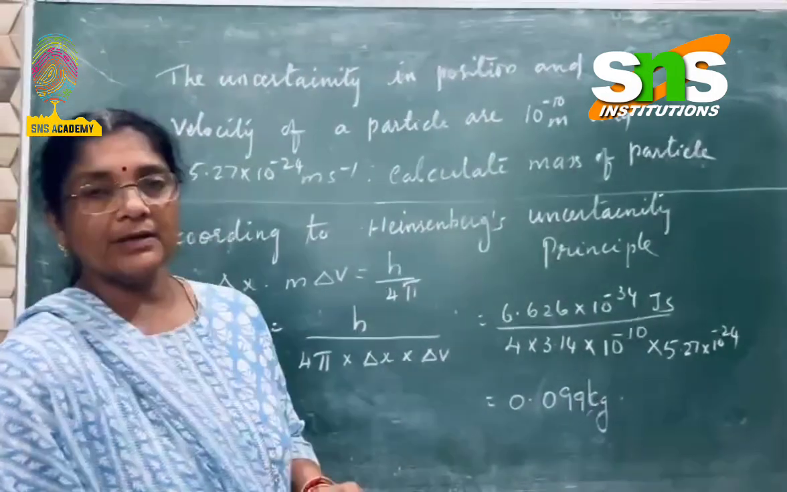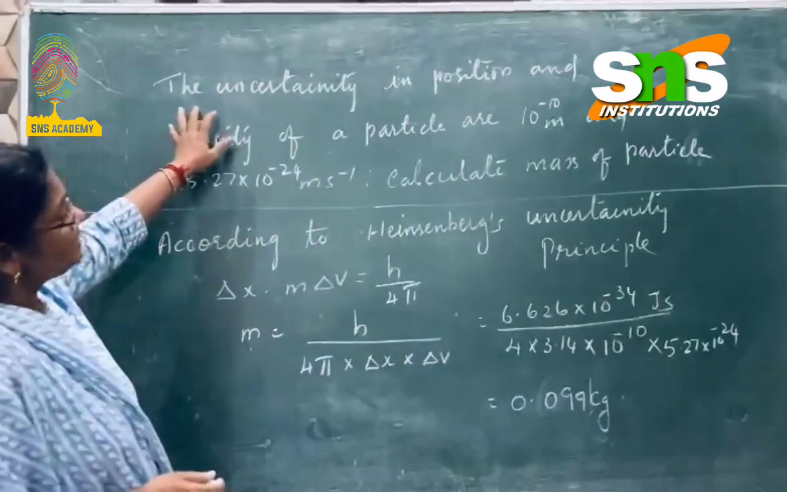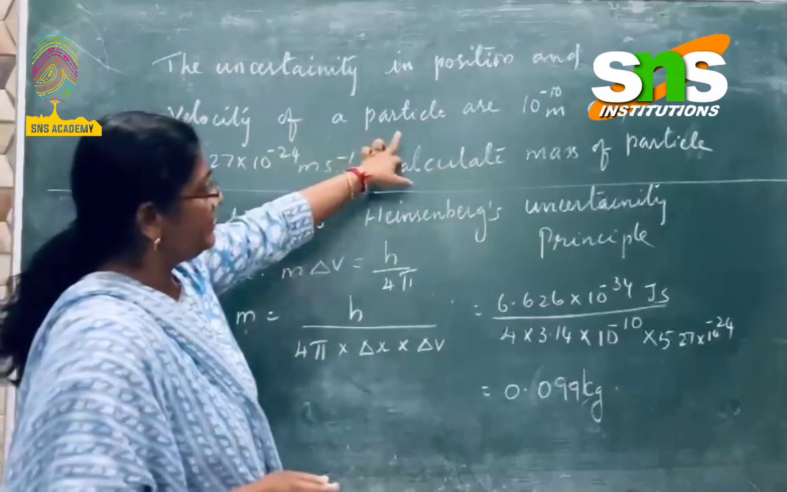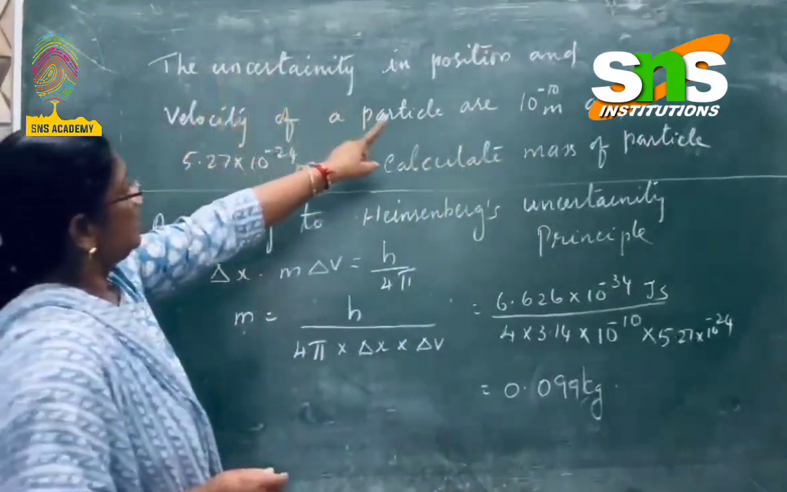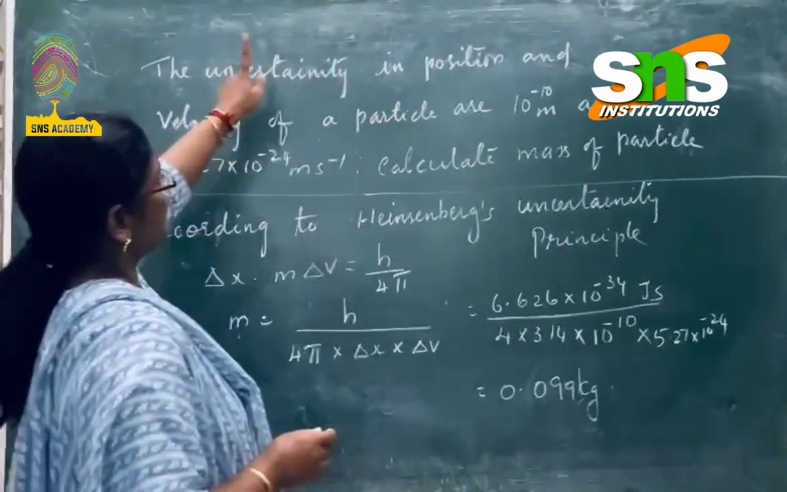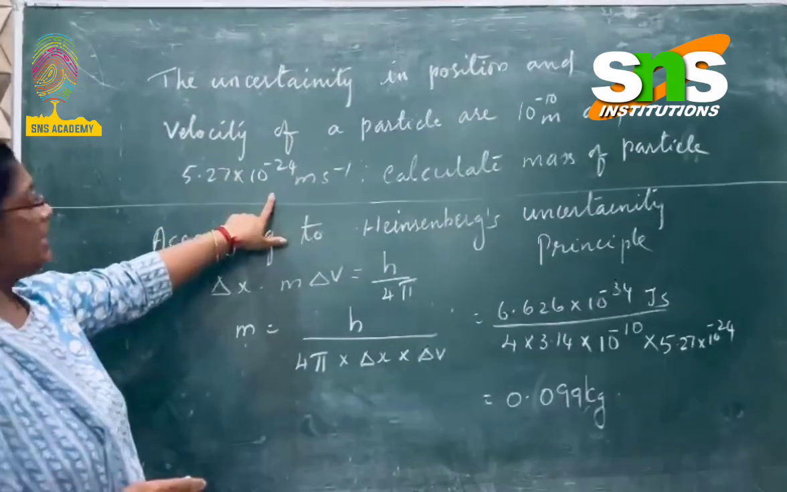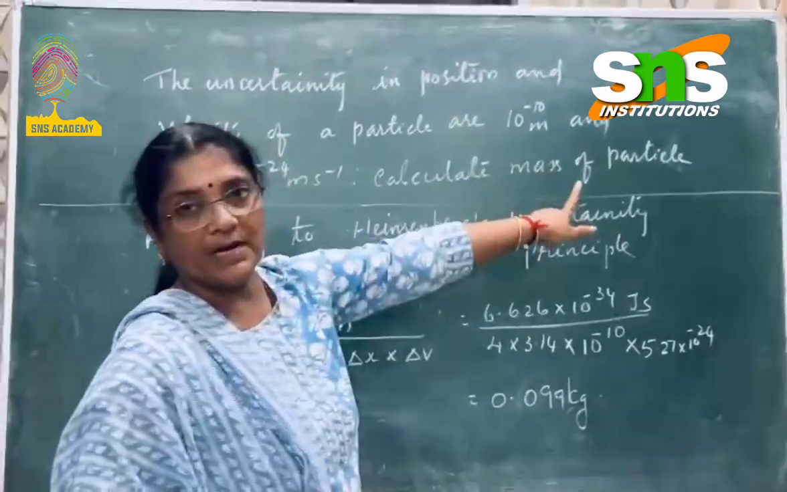And here is a numerical related to Heisenberg's uncertainty principle. The uncertainty in the position and the velocity of a particle are given as 10 power minus 10 meter. I think that is actually denoting the position, and the velocity is given as 5.27 into 10 power minus 24 meter per second. Calculate the mass of the particle.